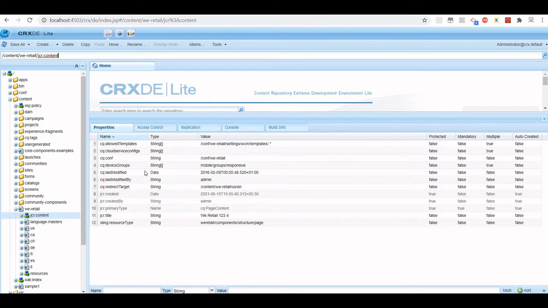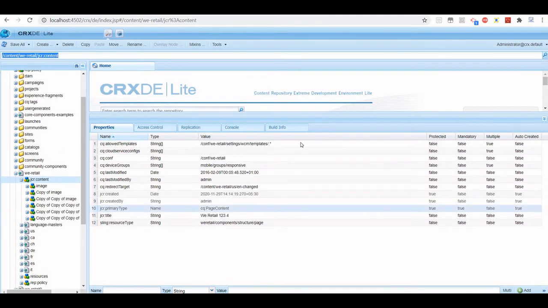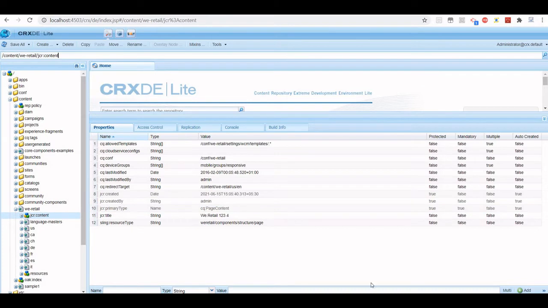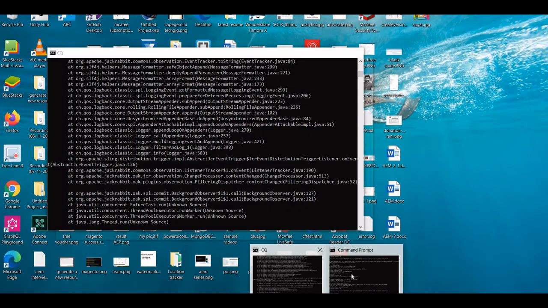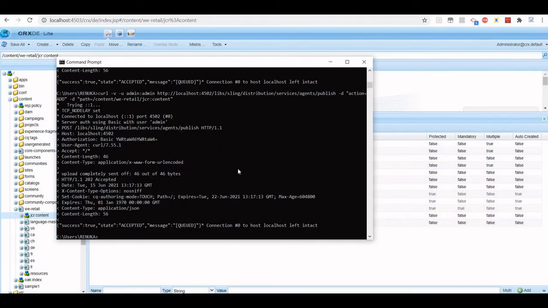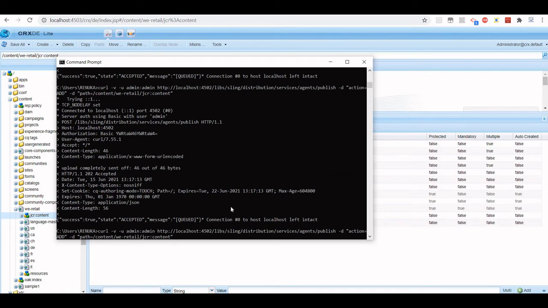So here, what was the property name which I changed? It's redirect target, and here also we have redirect target. Now what we can do is run a curl command, and this is my curl command.